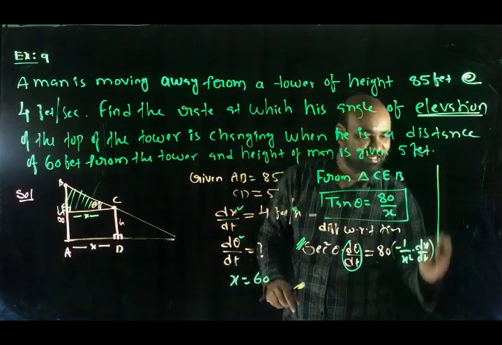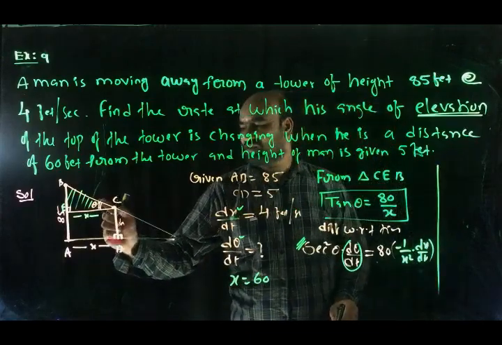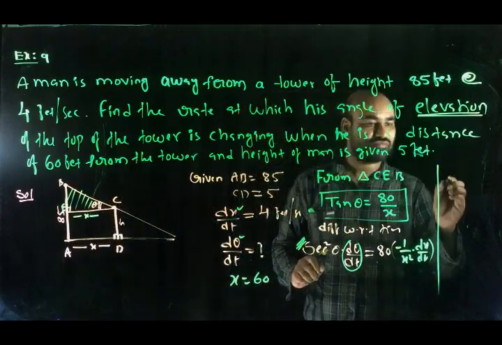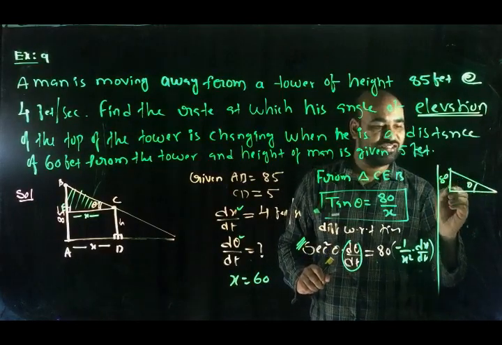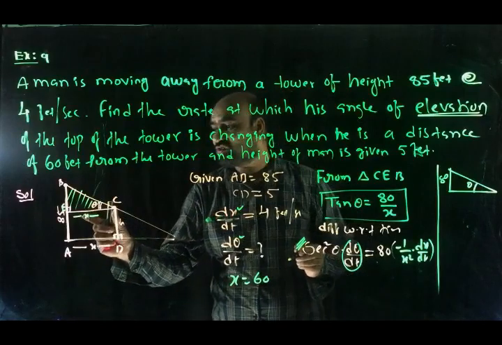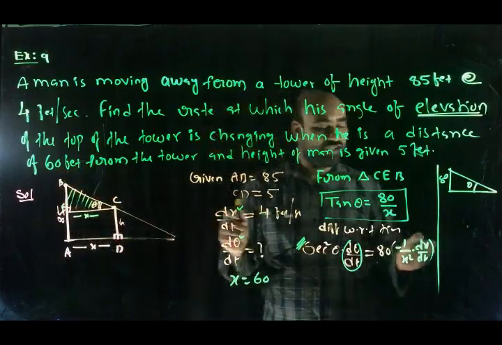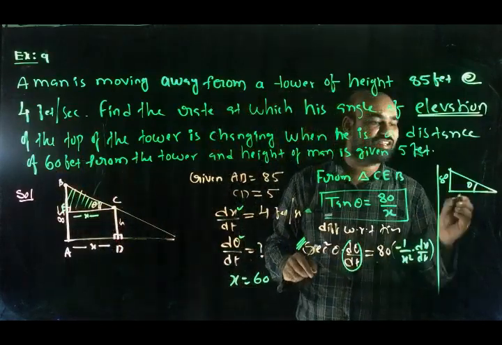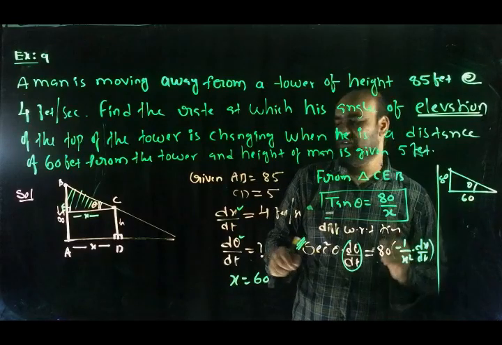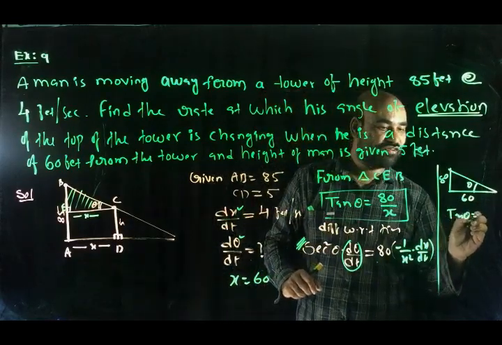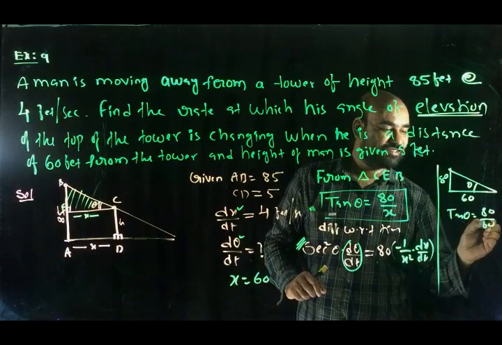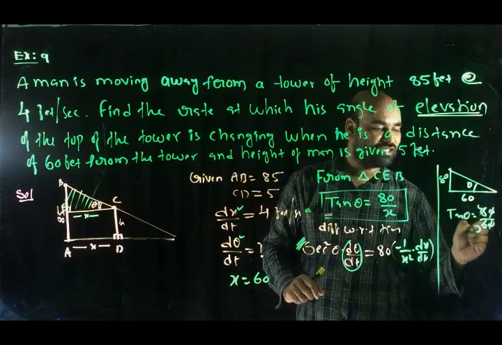I am finding the secant theta value from this triangle. This is theta, this is 80, and x equals 60 feet at that instant. So tan theta equals 80 by 60. The zero gets cancelled, 4 by 3.